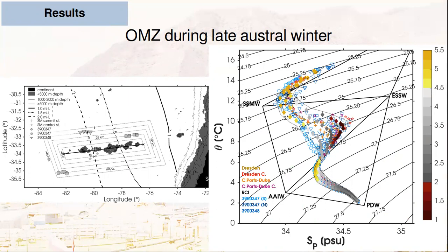But as we can see on the control stations of Dresden and Cinque Ports Duke seamounts, shown here by these stars, some opposite anomalies appear with higher content of equatorial subsurface waters and a stronger oxygen minimum zone. So what would cause these anomalies?